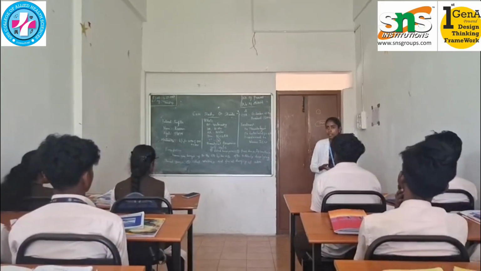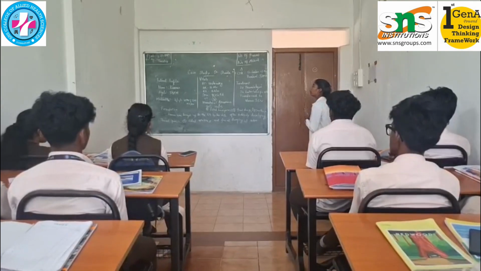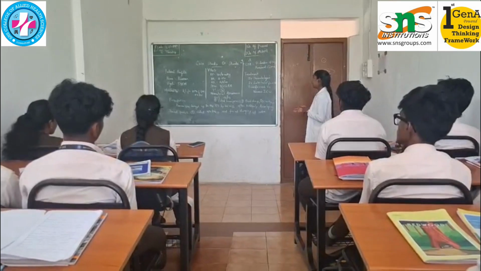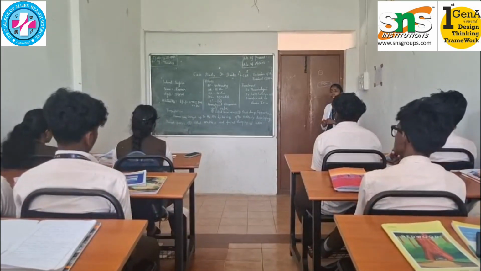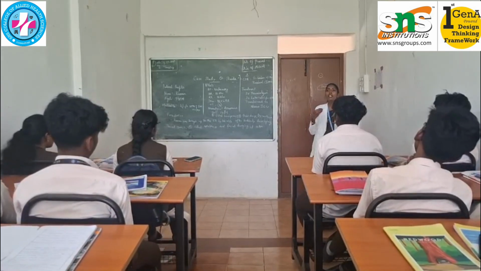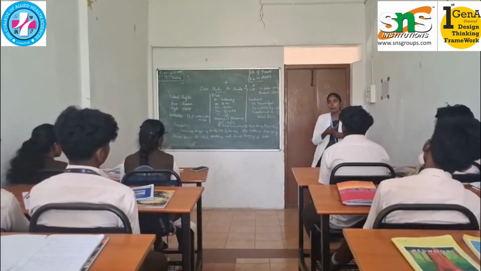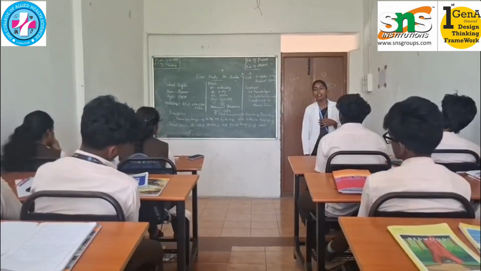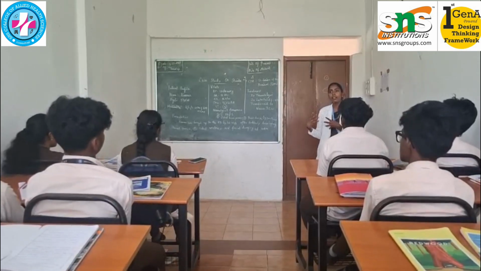pack years, hyperlipidemia, and a previous transient ischemic attack 2 years ago. Social history: the patient is a retired accountant, lives with spouse, moderate alcohol consumption, 2 drinks per week, and has a sedentary lifestyle. Kumar was brought to the emergency department, that is ED, by his wife after suddenly developing slurred speech, right-sided weakness, and facial drooping at approximately 10 am. Symptoms began while he was eating breakfast. His wife noted he was confused and unable to lift his right arm. Emergency medical services were called, arriving within 15 minutes.